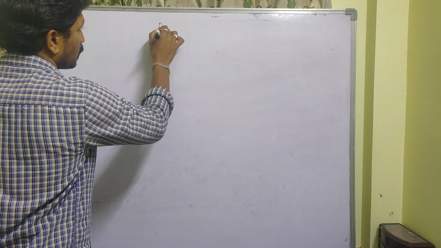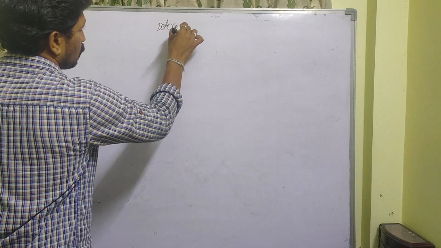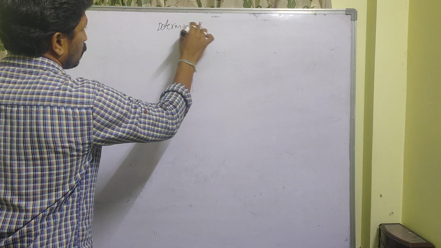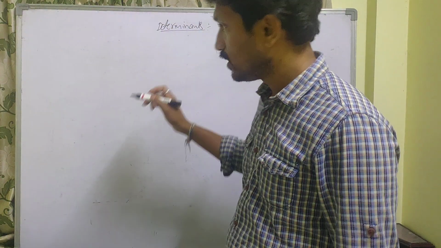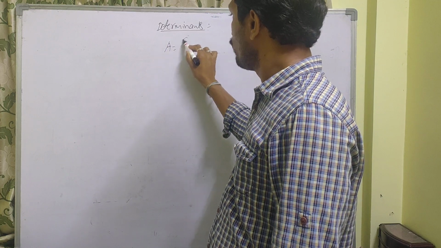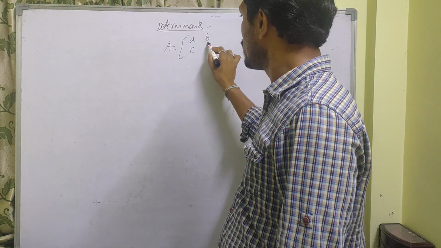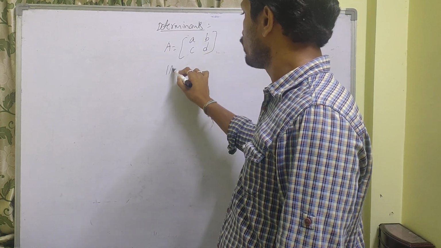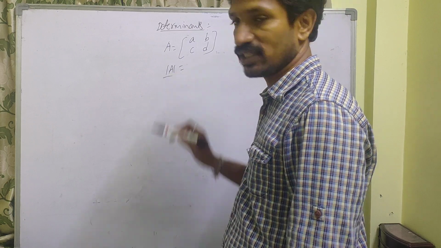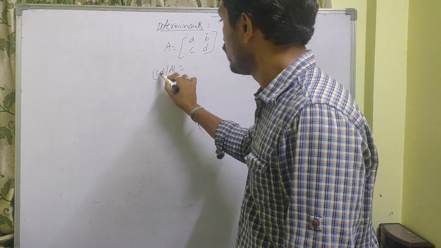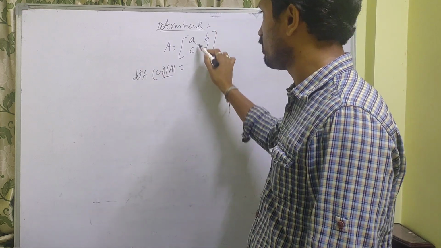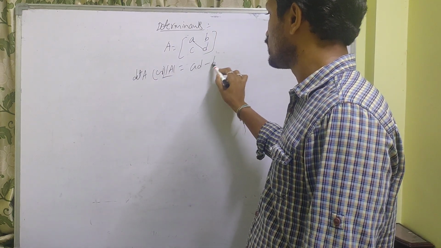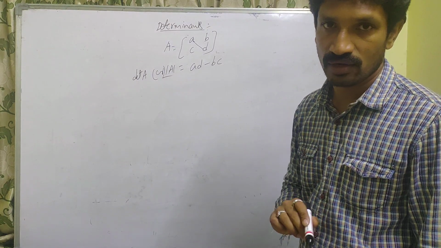Next go to determinants. So if you have a 2 by 2 matrix [a b; c d], the determinant of A is denoted like this, or det A. This is nothing but cross multiplication, ad minus bc. You know very well. Okay.